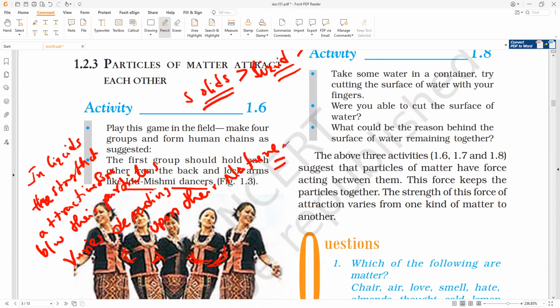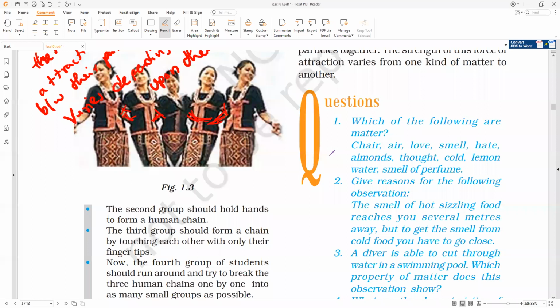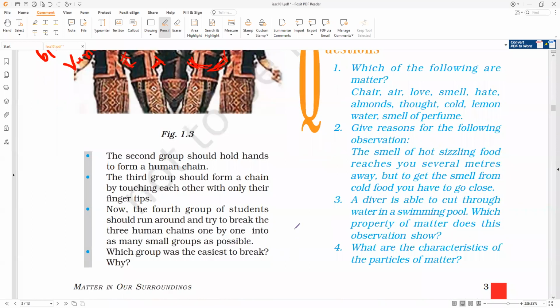Based upon the types of liquids: high viscosity, low viscosity, high density, low density. Understanding like this, based upon the nature of the fluid. High viscosity means force of attraction is more. High density means force of attraction is more. For example, as Sanjay said, mercury is a liquid. Is it yes or no, guys? Of course, it's a semi-solid.